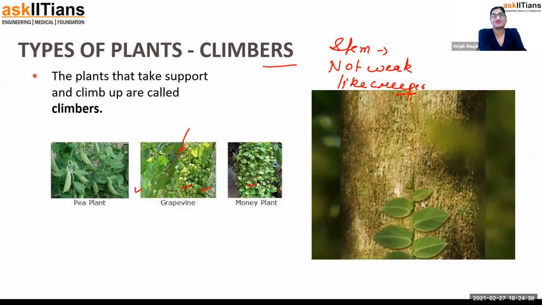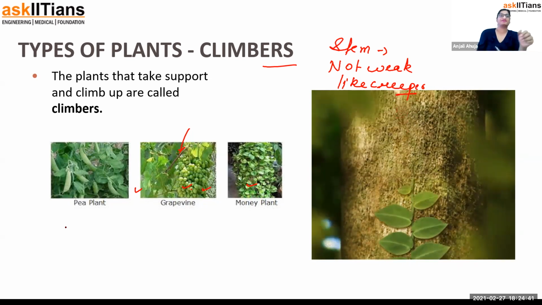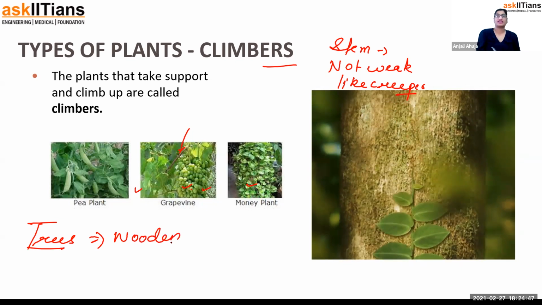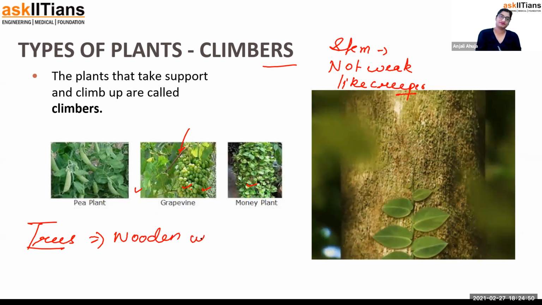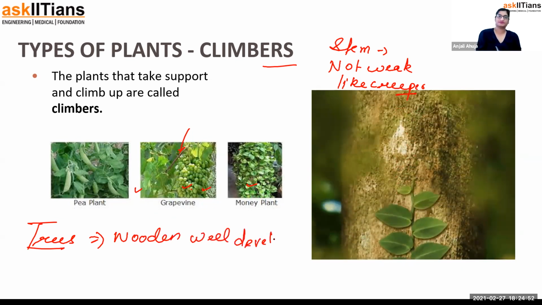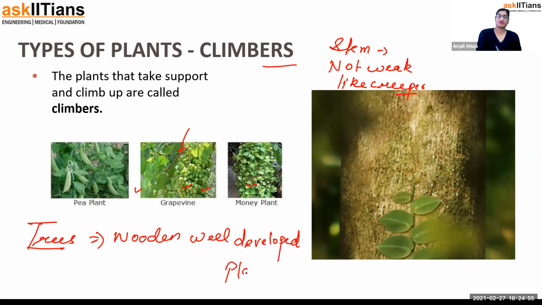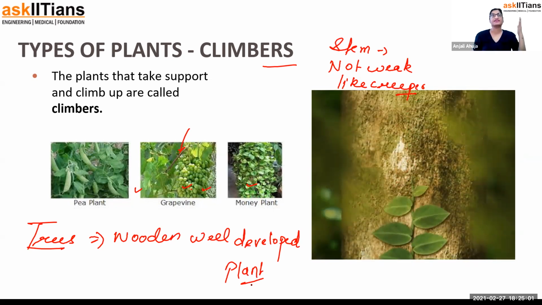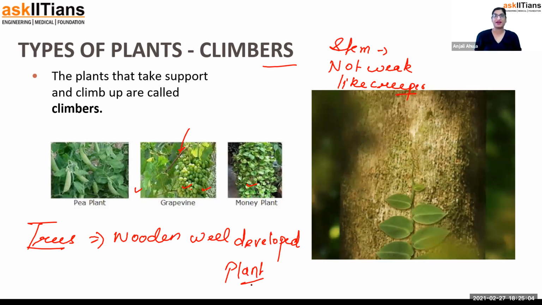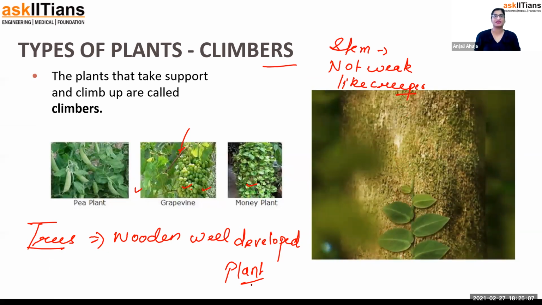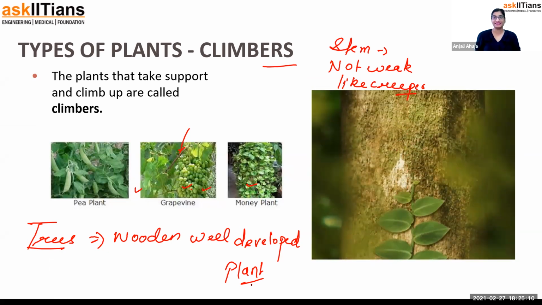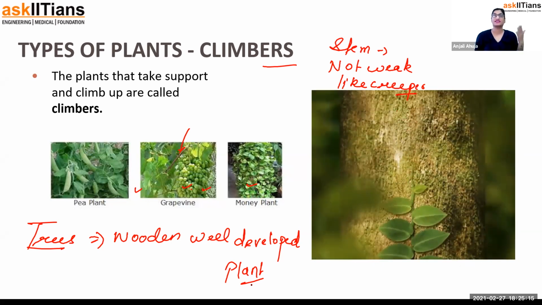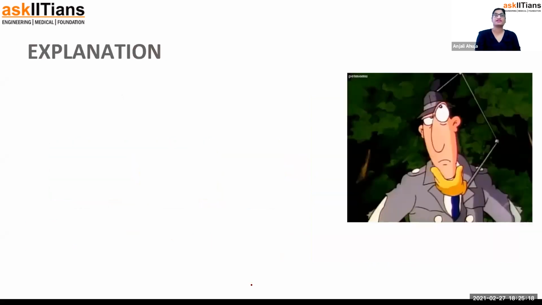There are trees. Trees are forest plants, proper well-developed plants, a category of wooden, well-developed plants. And photosynthesis happens in the leaves. Photosynthesis is the pathway of making food in the plant, using sunlight and carbon dioxide. It happens in the part of the plant where chlorophyll is present, and chlorophyll is always present in the green part. Maximum chlorophyll is present in the leaves. Other parts also have it, but photosynthesis there is less.